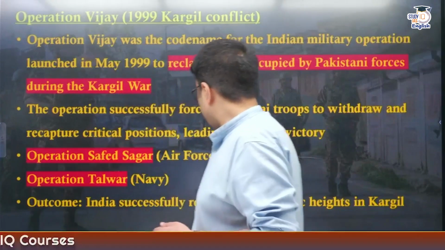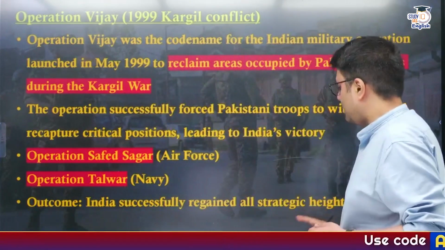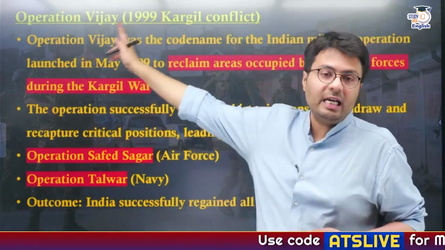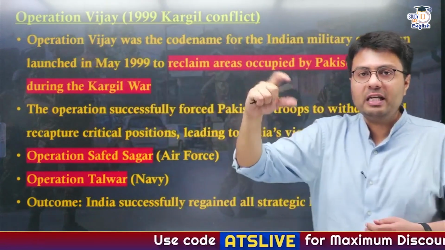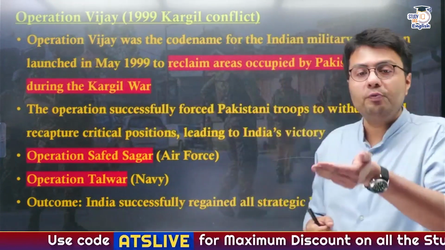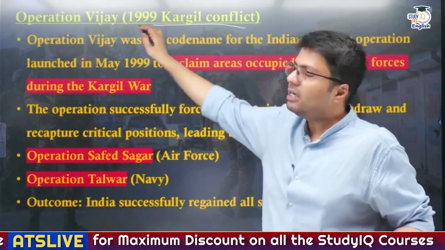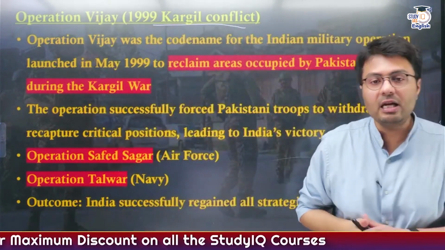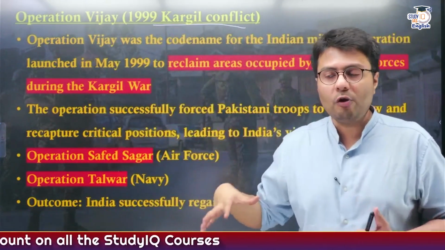Okay, now let us move to another important mission. This time we are dealing with Operation Vijay. Vijay, if you translate it in English, means victory, and this was the name given to the operation for the 1999 Kargil conflict. Now, what happened in the Kargil conflict?